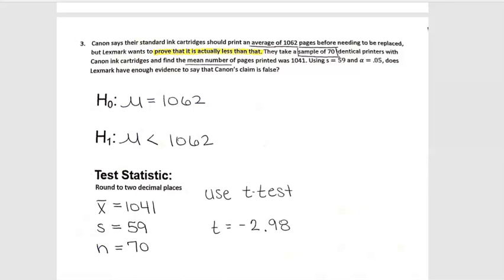All right, so Canon says their ink cartridges should print an average of 1,062 pages, but Lexmark wants to prove that it's actually less than that. They take a sample of 70 printers with Canon ink cartridges and find the mean number of pages printed was 1,041. Using a sample standard deviation of 59, an alpha of 0.05 or 5%, right? Does Lexmark have enough evidence to say that Canon's claim is false?